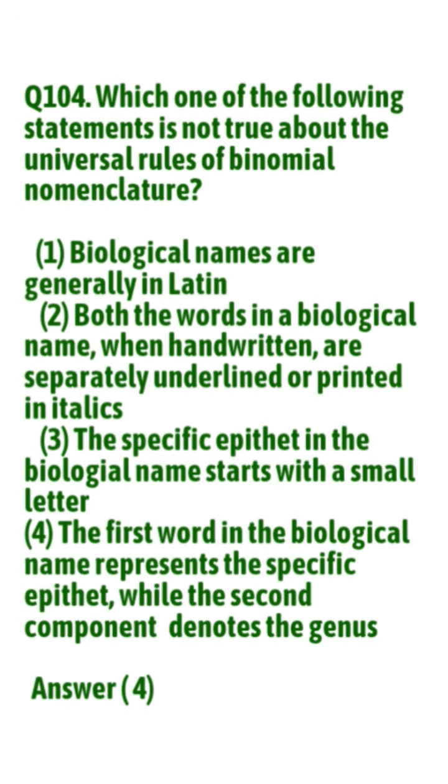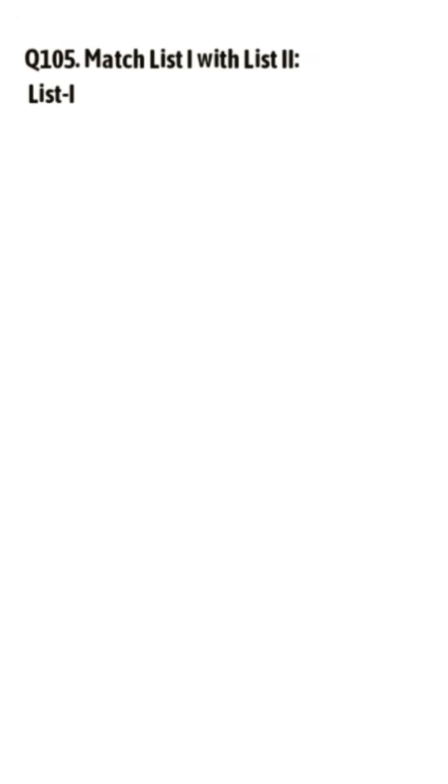Correct. The first word in the biological name represents the specific epithet. False, while the second component denotes genus. False. So the correct answer is option number 4. It is incorrect. Now question number 105.